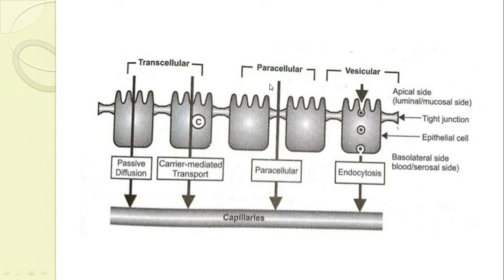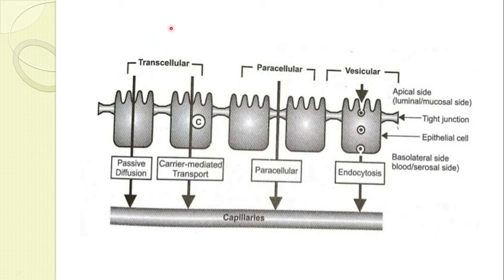In paracellular, the movement of drug is in between the cells. The drug gets absorbed by passing through the barrier from in between the cells. And lastly vesicular, in this case the drug is transferred across your cell by formation of vesicles, and it gets absorbed into the capillaries.